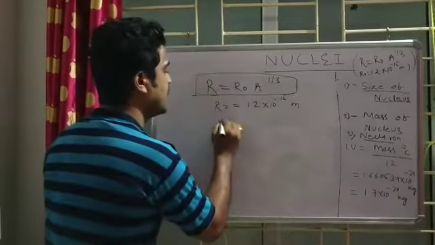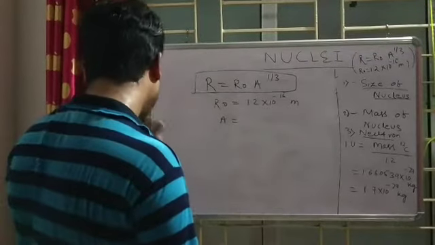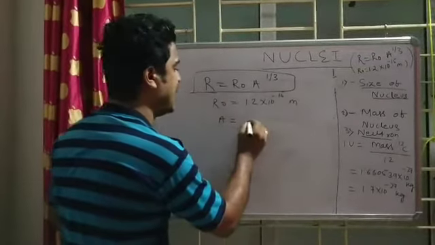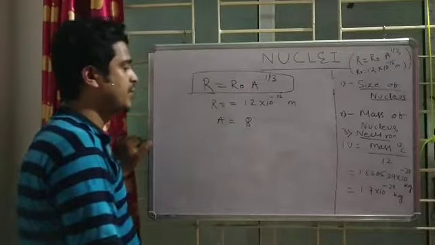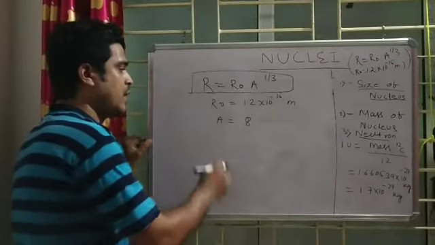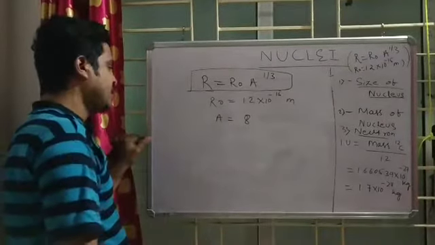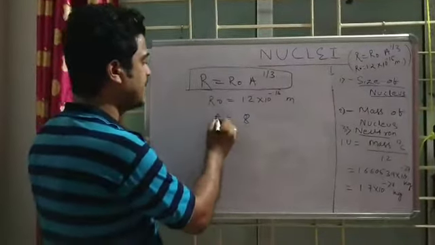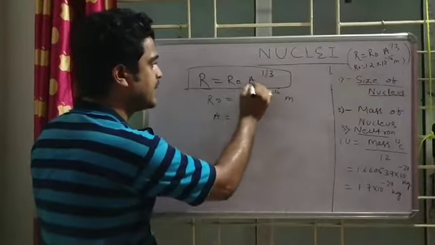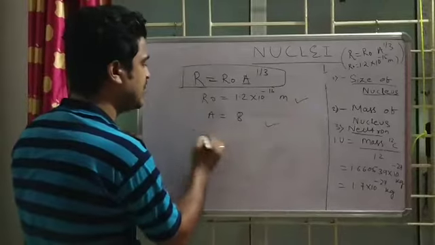If the atomic number is given as 8, which element carries atomic number 8? Hydrogen, helium, lithium, beryllium, boron, carbon, nitrogen, oxygen. So A is given and R0 is given. Find the nuclear radius.